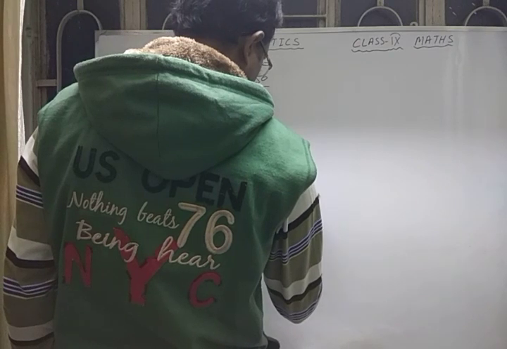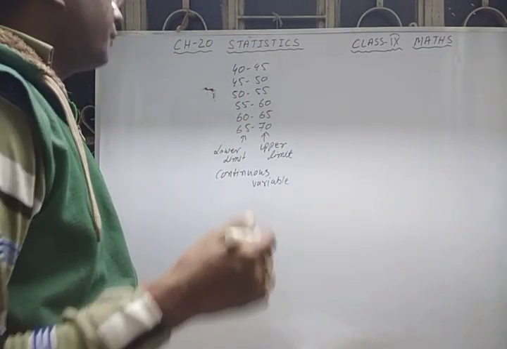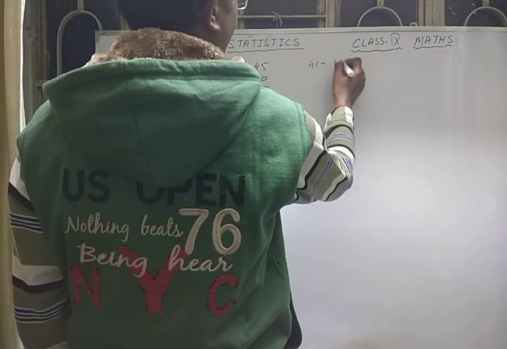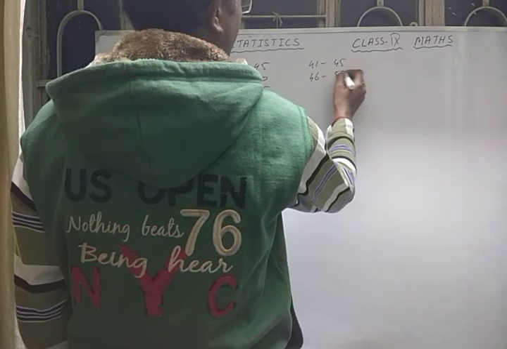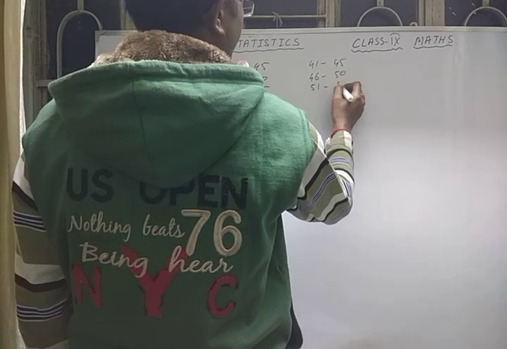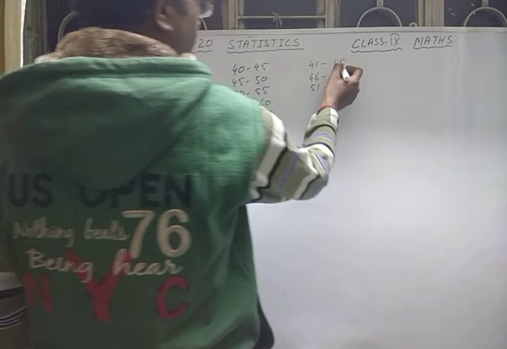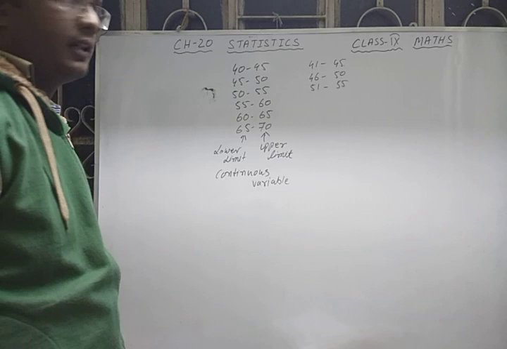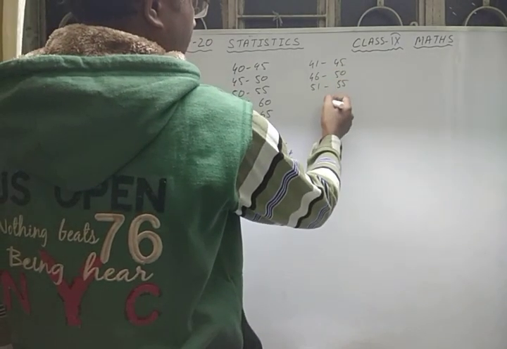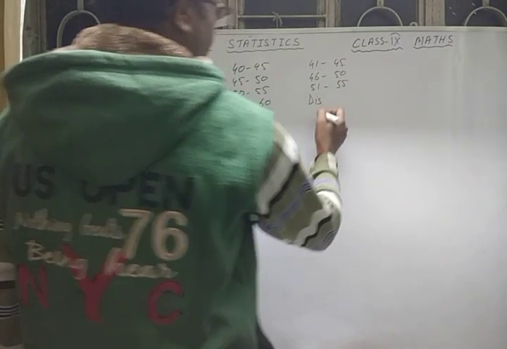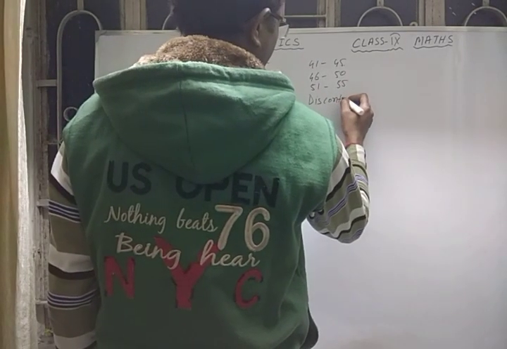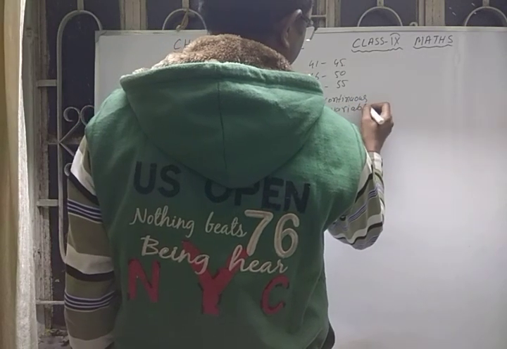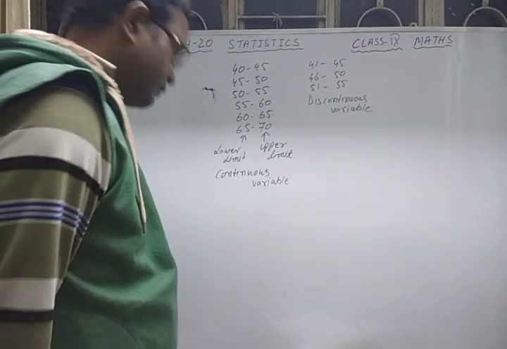Now if I take it in a jumped way, suppose 41 to 45 kg, then 46 to 50 kg, then 51 to 55 kg, then we can see that if someone is 45.5 kg, where will you take the data? So this type is called a discontinuous variable.